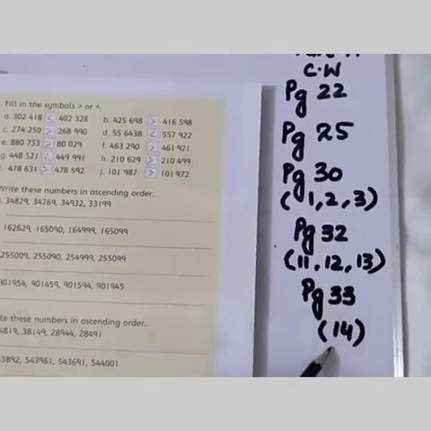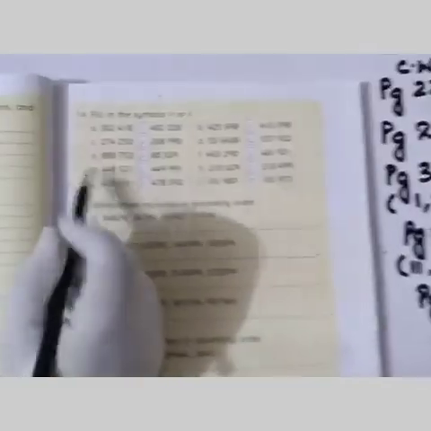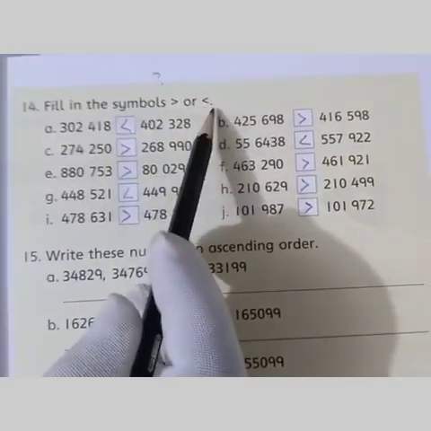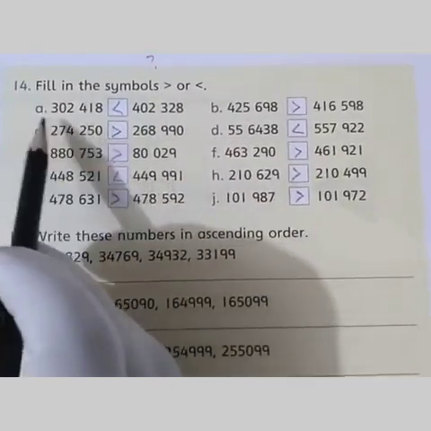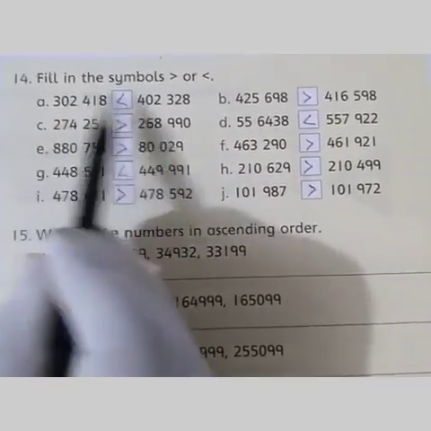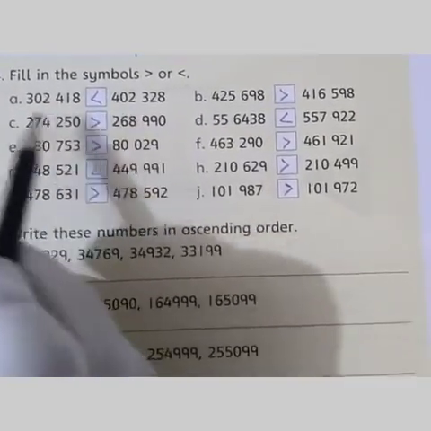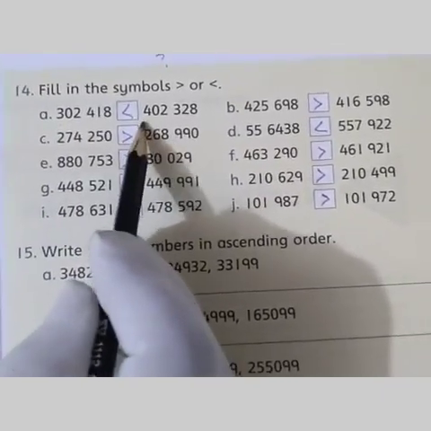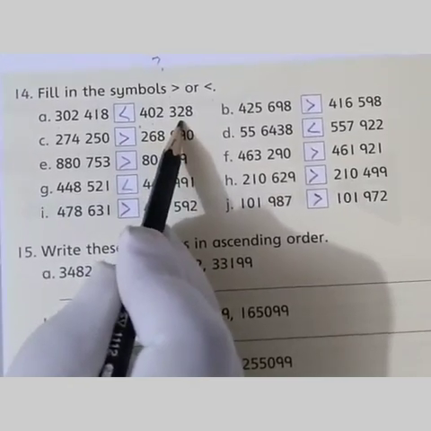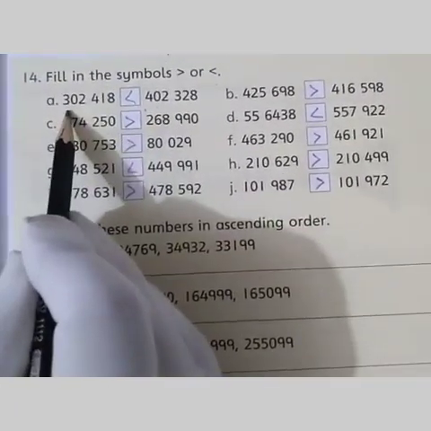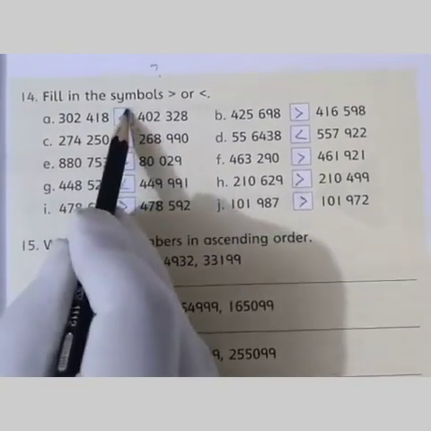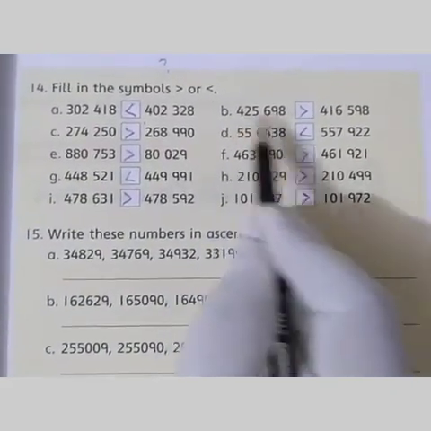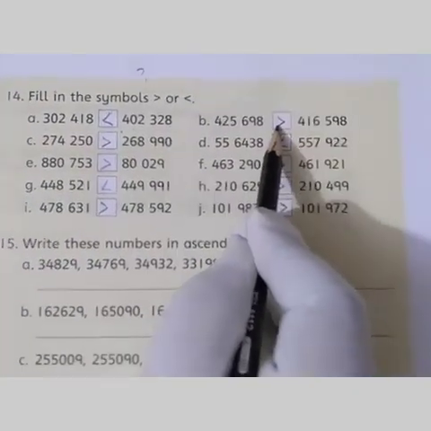Now page number 33, question number 14. First write the date over there. In question number 14, fill in the symbols less than or greater than. What you have to do? Look at the first number. It is greater than the other number or it is less than the other number. 3,02,418 and the other number is 4,02,328. It is less than this number, so we write the symbol of less than. In part B, this number is greater than this, so we write the symbol of greater than.